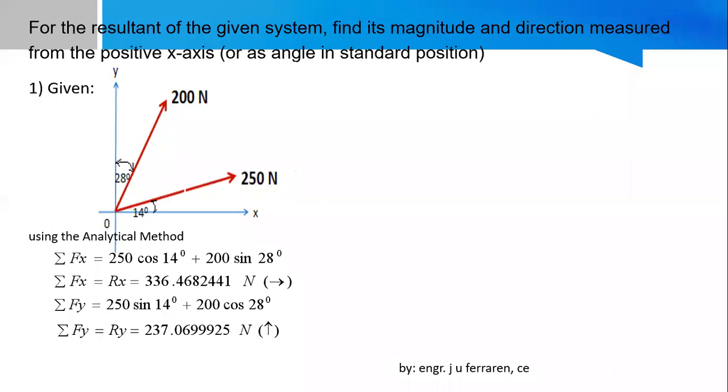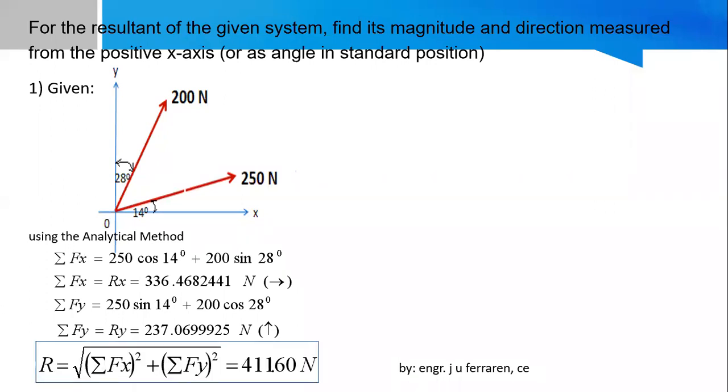Then I can proceed with the magnitude of the resultant. What is the formula for the magnitude of the resultant, knowing this? What can we apply here? Apply the Pythagorean theorem. Since it should be R squared, I have to take the square root on both sides to arrive at the value of R directly. And my formula would be this one. Okay? So that's the formula. Then just do the substitution directly.